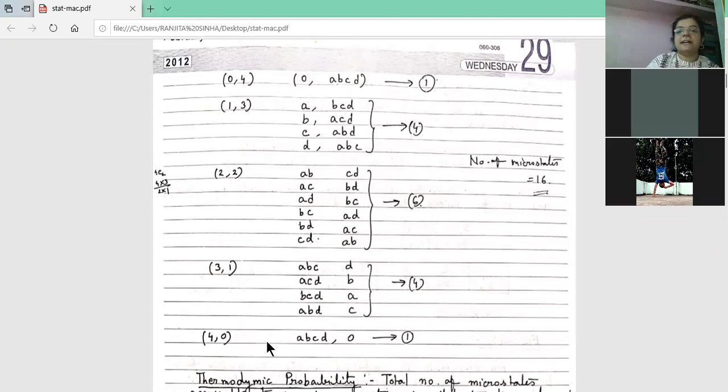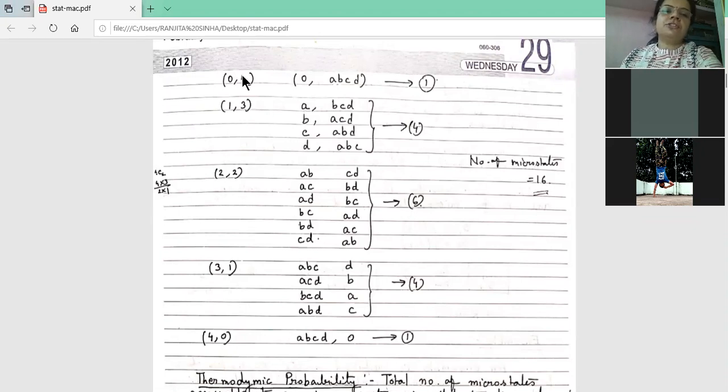Now, the last arrangement, that is 4 particles in the first box and 0 particles in the second box. So A, B, C, D, 4 particles in the first box and 0 particles in the second box. No more arrangement is possible. And under the 4, 0 macrostate, the total number of microstates is 1. So there are 5 combinations in total, 1, 2, 3, 4, 5.